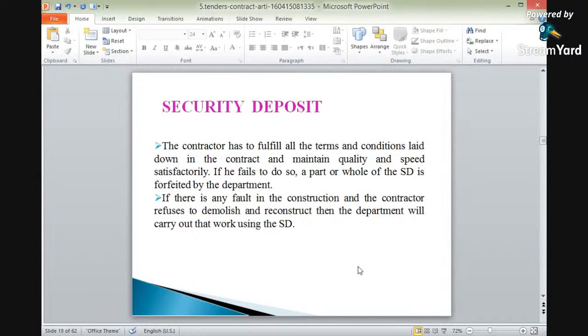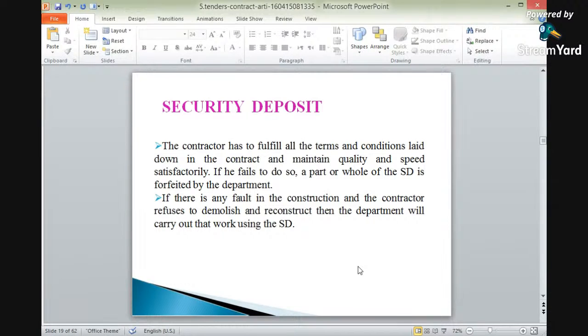The contractor has to fulfill all the terms and conditions, as I've already said, and fulfill all the specifications. The contractor has to fulfill all the terms and conditions laid down in the contract and maintain quality and speed satisfactorily. We have to maintain the quality and the speed. It should not be that we are increasing the speed and reducing the quality. At the same time, we have to maintain the quality as well as speed.